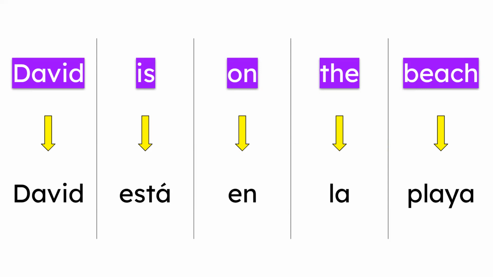So the whole sentence would be David está en la playa. Now, say it, please. Very good. And in normal speed, we would say this, David está en la playa. All right.